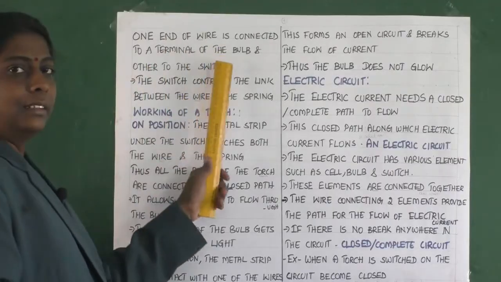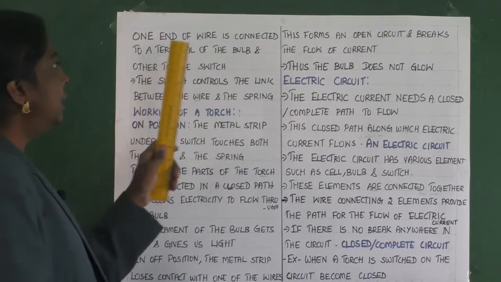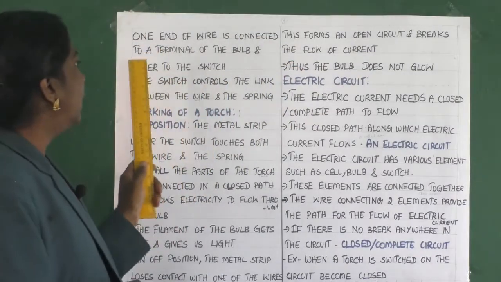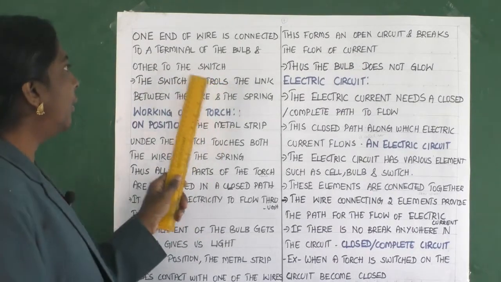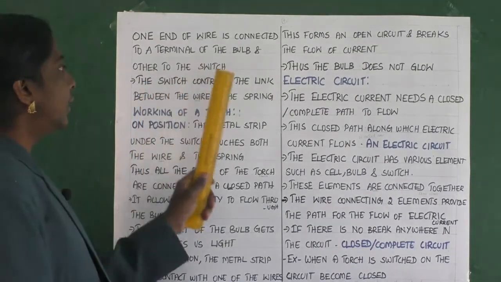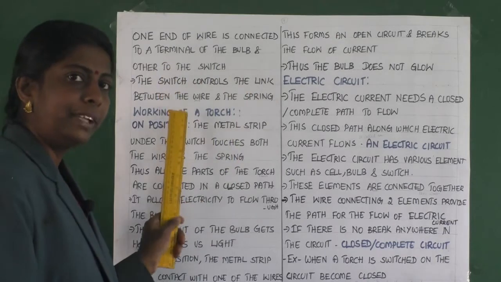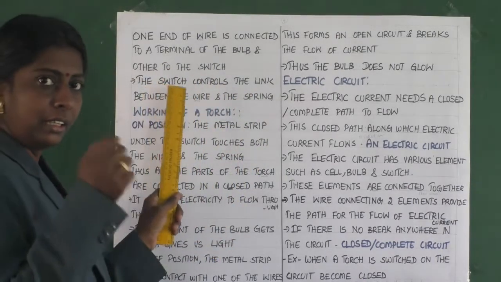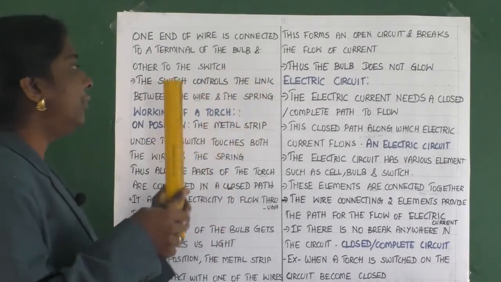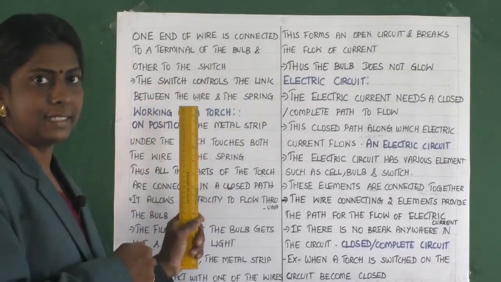One end of the wire is connected to a terminal of the bulb, and the other end is connected to the switch. Okay, and then the switch controls the link between the wire and the spring.